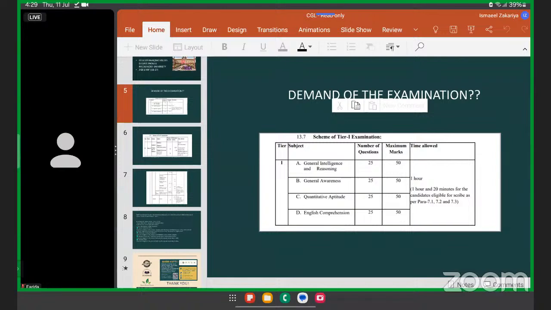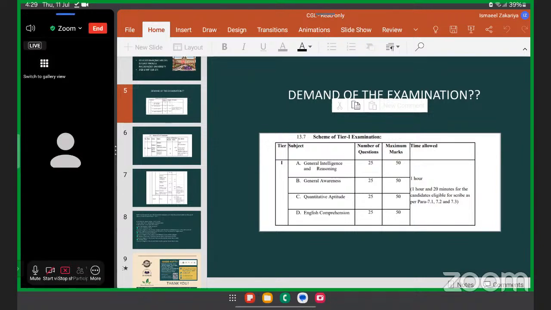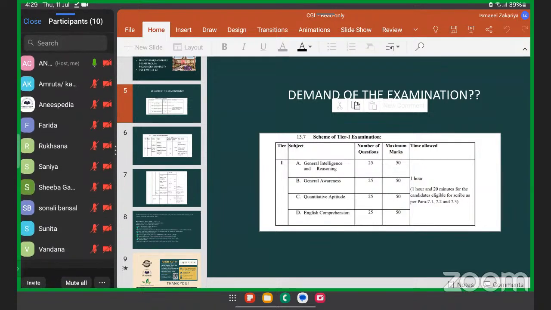For example, if your strength is mathematics and we have 25 questions from quantitative aptitude, if you are able to do 20, 22 in 10 or 15 minutes or 20 minutes, let's say, you have the rest of 40 minutes. Now, somebody who might not be very good in mathematics will require half an hour for mathematics and is only left with 30 minutes. So you need to work out a plan in which you know what your strength is, what your weakness is, then how much time you'll require for a particular section, and all those things are very important for you to know how you will be sailing through this exam.